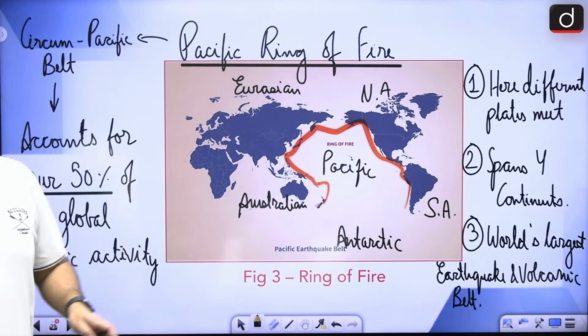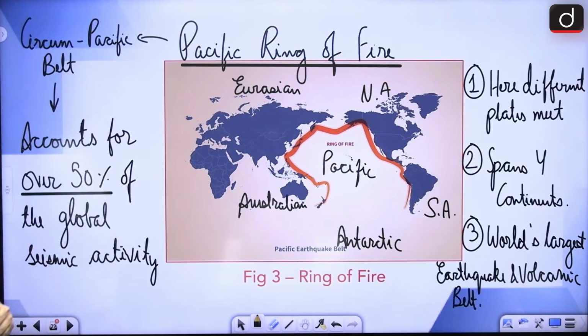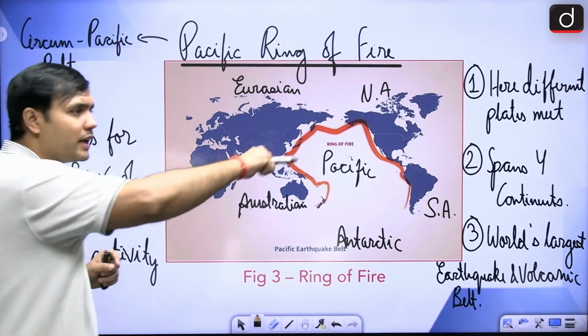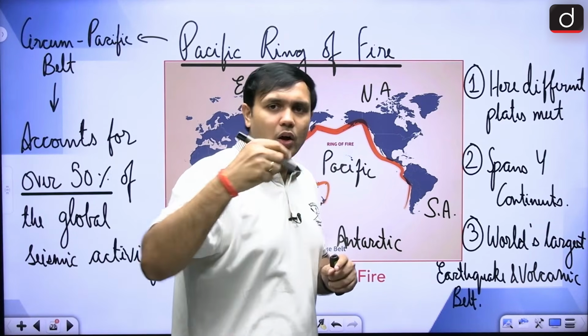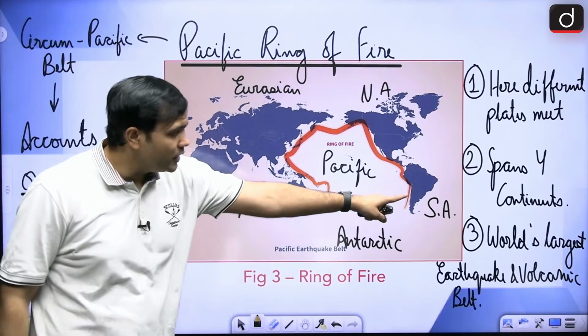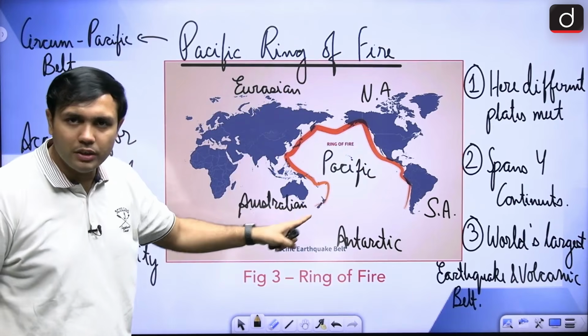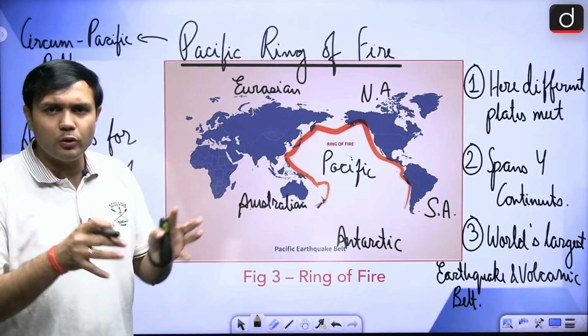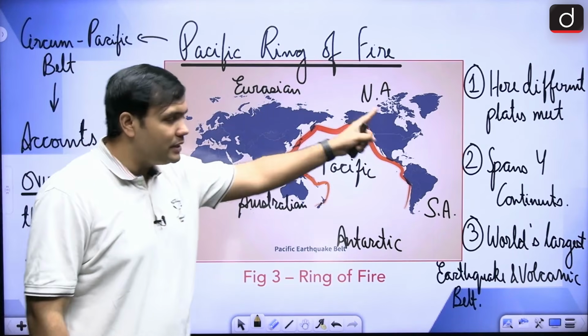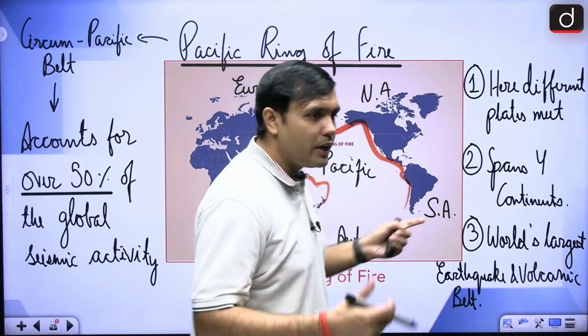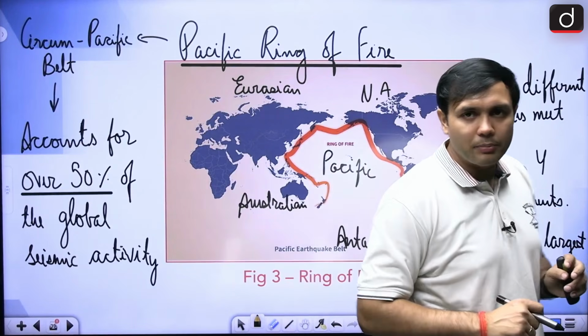All right. Now we will look at this Pacific Ring of Fire. Why is it so important? Because this is around the Pacific, right? Now again, which are the plates that are involved here? So there will be the South American, North American plate, Eurasian plate, Indo-Australian plate. These are the major plates. Otherwise, there are also smaller plates there. But these are some of the major plates that are involved here. A lot of seismic activity again is happening, right?